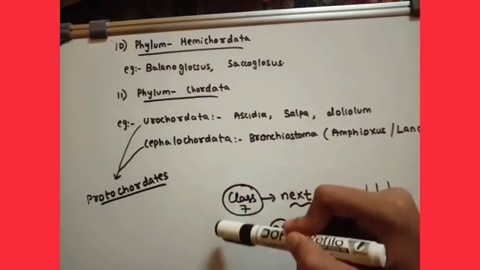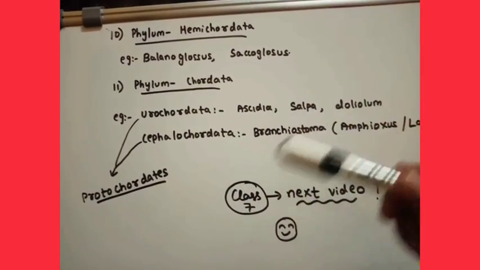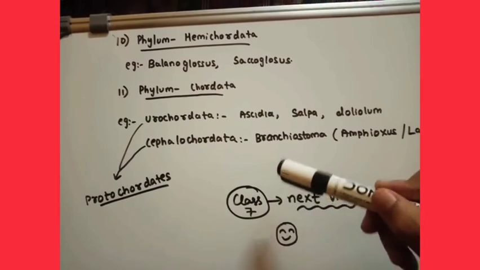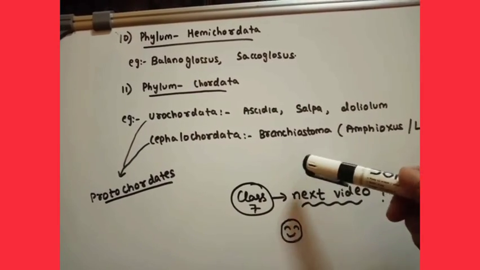So, today in this video I have discussed all the 11 phyla, and in the next video I will be discussing the 7 classes: Cyclostomata, Chondrichthyes, Osteichthyes, Amphibia, Reptilia, Aves, Mammalia.